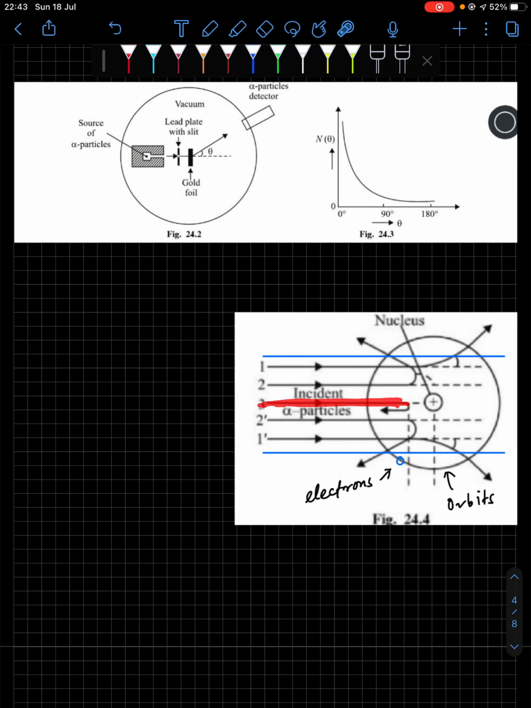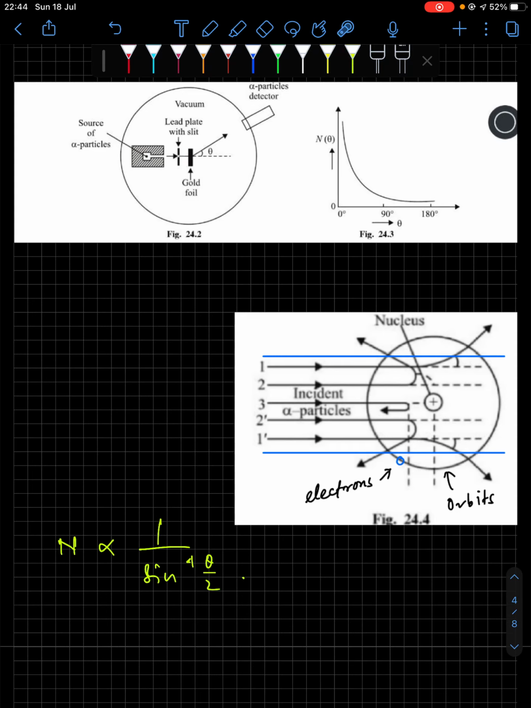They moved back along the same path. They stopped here for a while, and then they bounced back in the opposite direction. So this had scattering angle 180 degree. Now we can plot a graph between the number of alpha particles and the scattering angle. The relation is N proportional to 1 by sin to the power 4 theta by 2, where theta is the scattering angle.